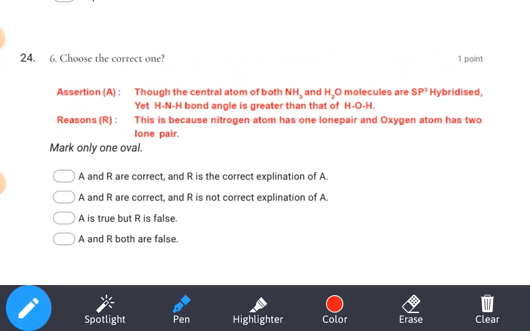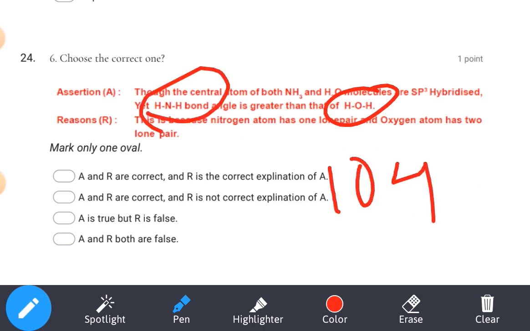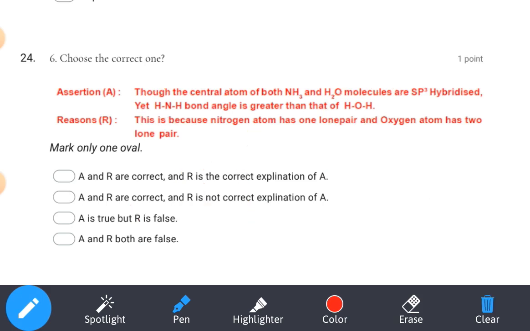Though the central atom of both NH3 and H2O molecules is sp3 hybridized, yet the HNH bond angle is greater than HOH. Why? Because the water molecule bond angle is 104 degrees, and the ammonia bond angle is 107 degrees, so it is greater. This is because the nitrogen atom has one lone pair and the oxygen atom has two lone pairs. The more the lone pairs, the more the distortion of the angle will take place. So this option is our right answer.